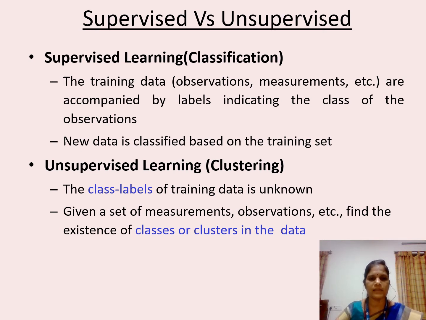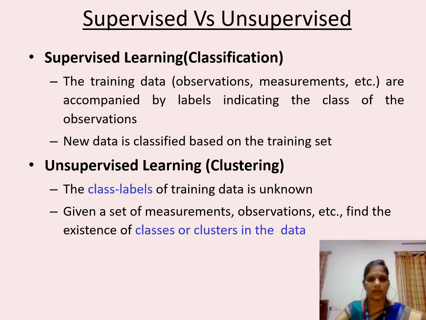Next, unsupervised learning. In unsupervised learning, you will be provided with only one variable, that is, the input variable alone. You will not be provided with the output variable. That's the reason we say unsupervised learning will not have a class label in it. Unsupervised learning can be in the form of clustering and association.